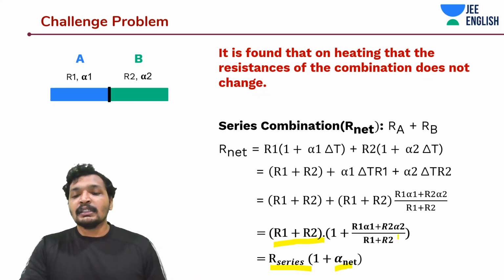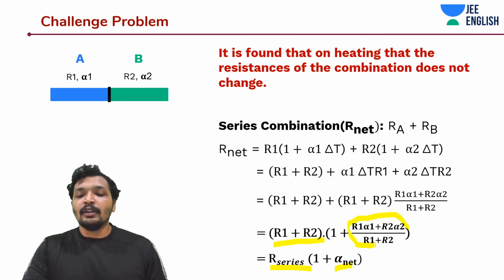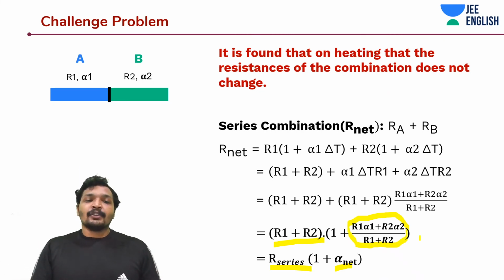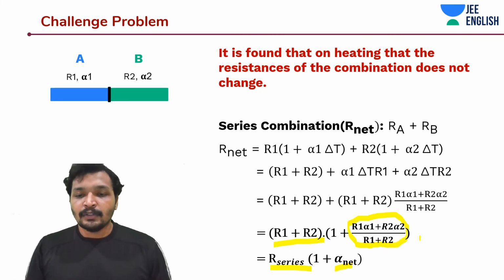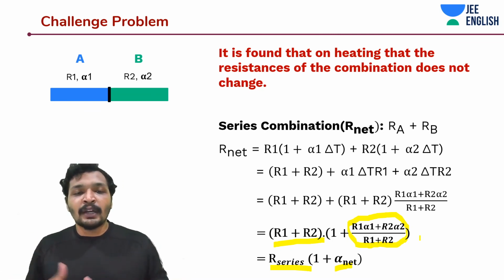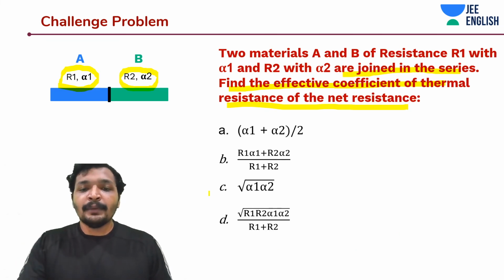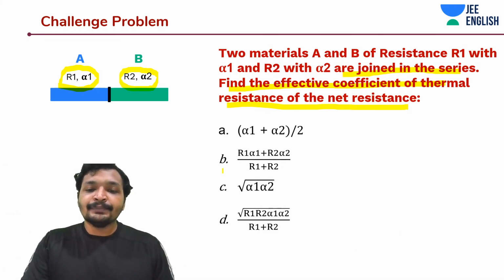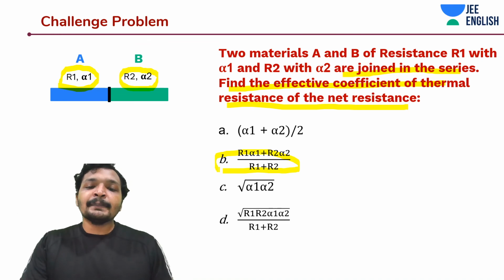And this term is nothing but alpha net, or the effective temperature coefficient of resistance. So the effective temperature coefficient of resistance is R1 alpha 1 plus R2 alpha 2 by R1 plus R2. Okay. So that was easy. This is the answer. And in fact, let me tell you a trick.